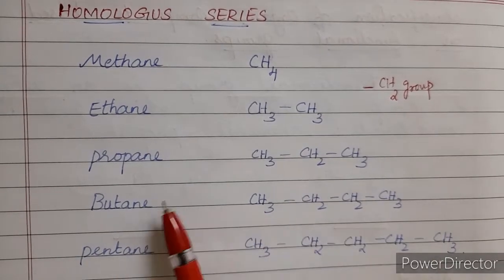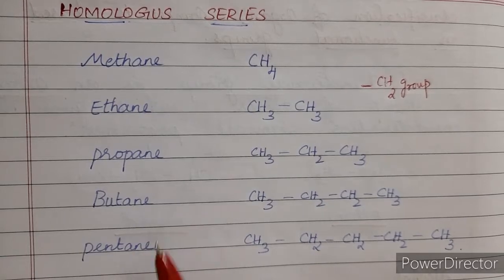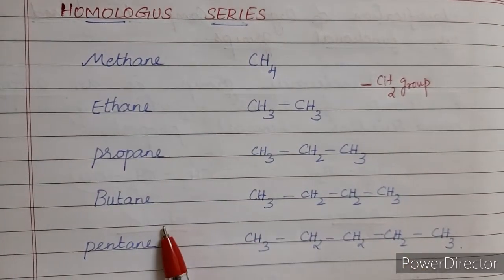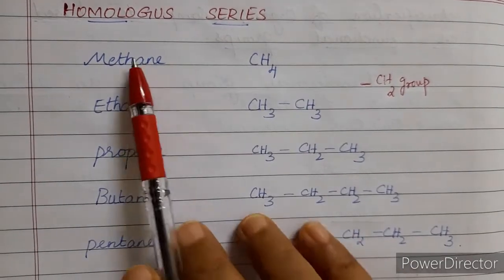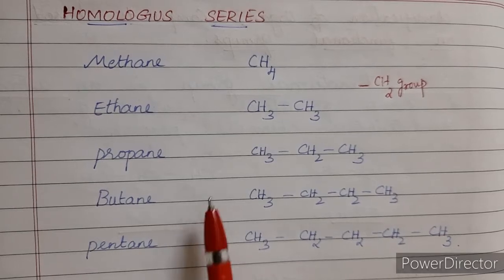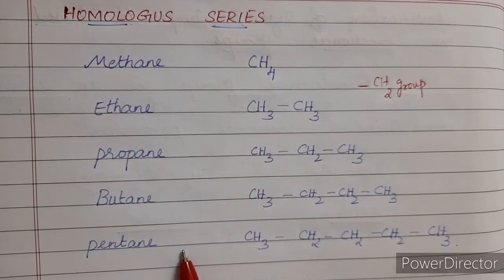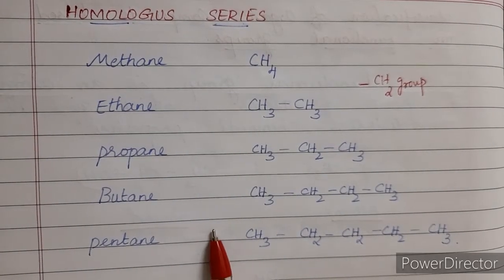All the members of the homologous series contain the same elements and the same functional group. Now this is the general idea. For example, if I am preparing a homologous series for alcohols, it will be methanol, ethanol, propanol, butanol and pentanol, isn't it? If you see the elements, these will have the same functional group and contain the same elements, right?